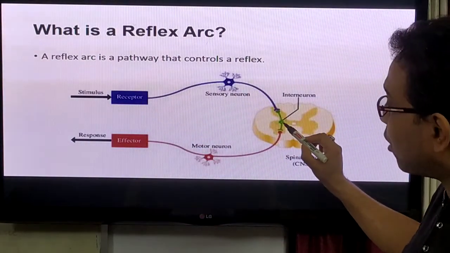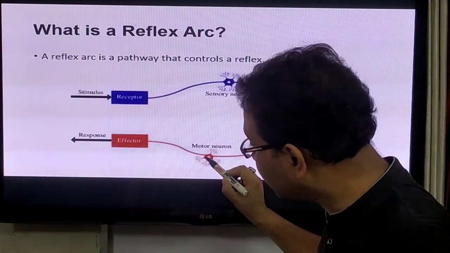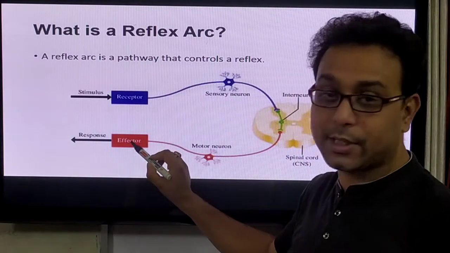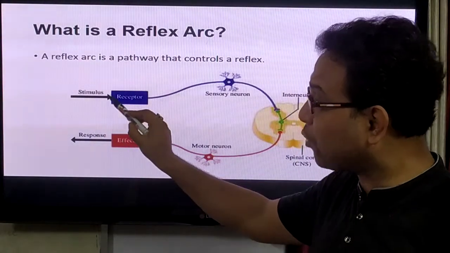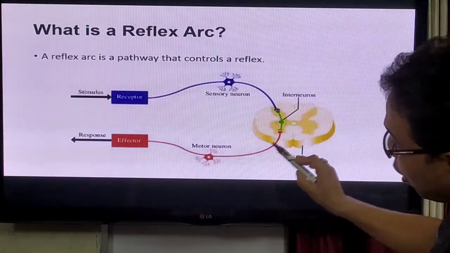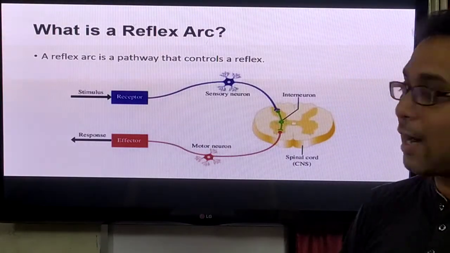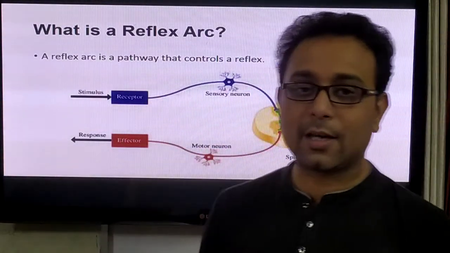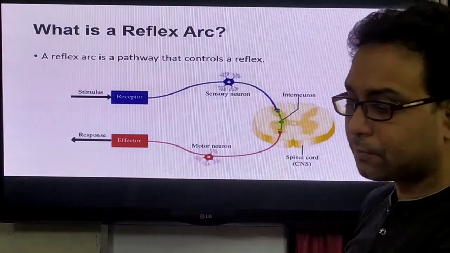Next, the relay neuron or intermediate neurons. Next, the motor neurons. Then the effector. So in here you can observe this arrow is very important. This is the pathway of the reflex action, and this pathway is called the reflex arc. This is also a very important question.